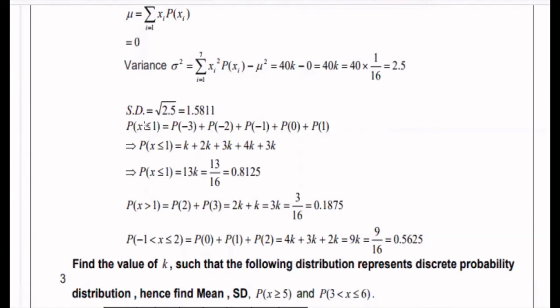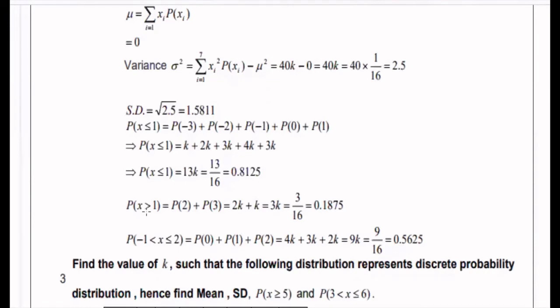Next, coming to p of x less than or equal to 1, from the table, we have to find the values which are less than or equal to 1. P of x less than or equal to 1 will be p of minus 3 plus p of minus 2 plus p of minus 1 plus p of 0 plus p of 1. From the table, p of minus 3 is k, p of minus 2 is 2k, p of minus 1 is 3k, p of 0 is 4k, p of 1 is 3k. Adding all this, we have 13k. Substituting the k value, we get p of x less than or equal to 1 will be 0.8125.